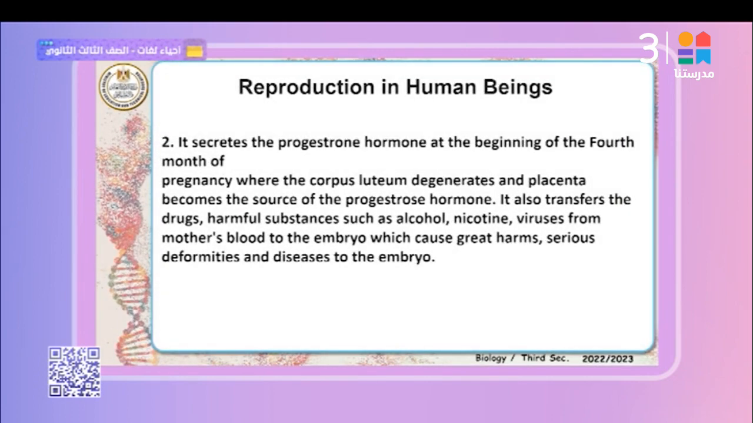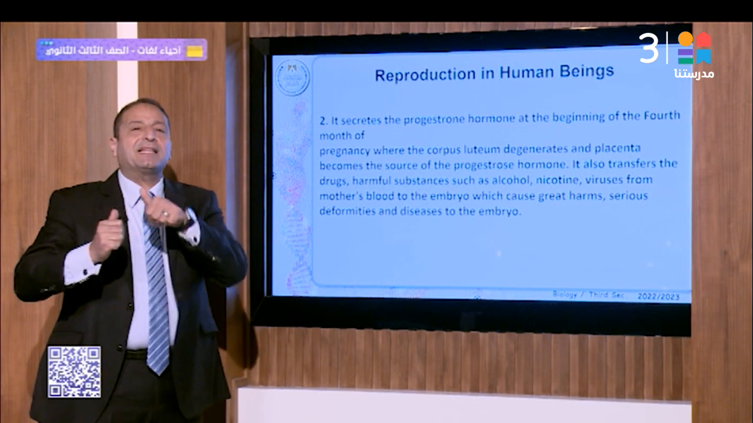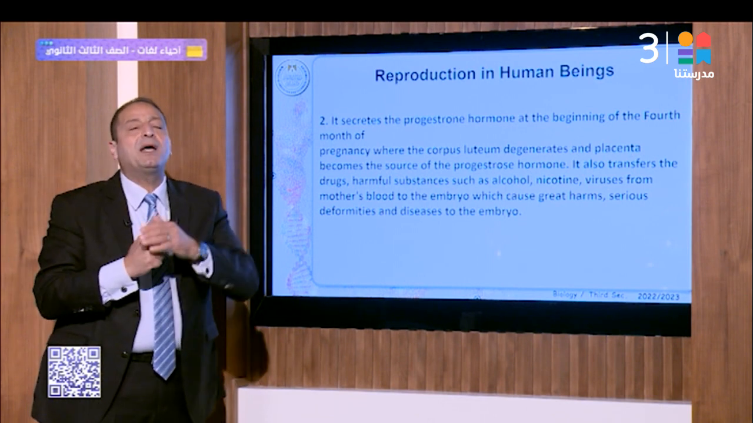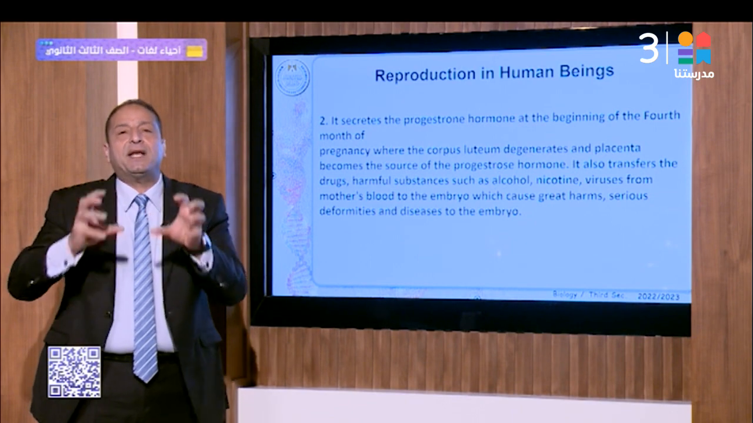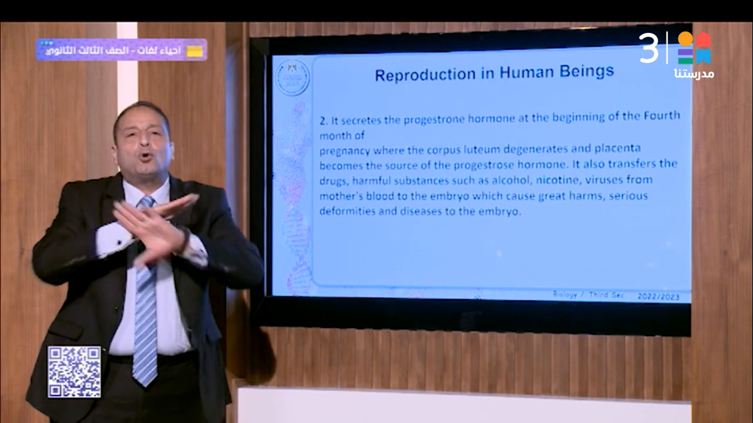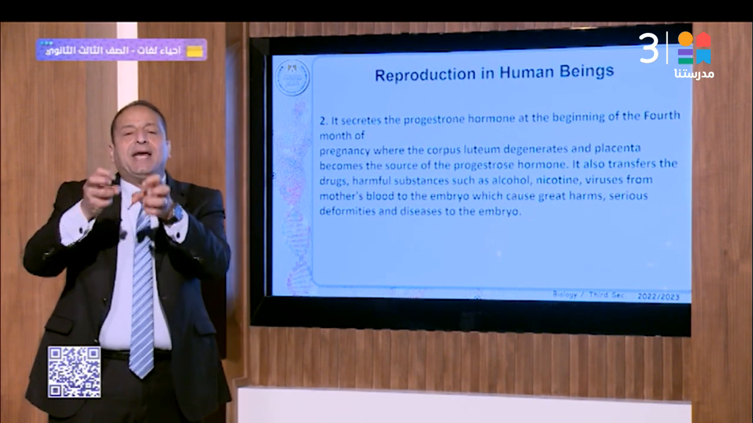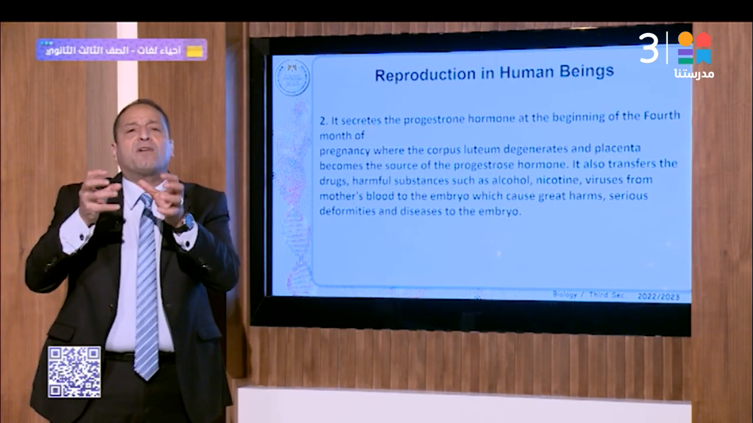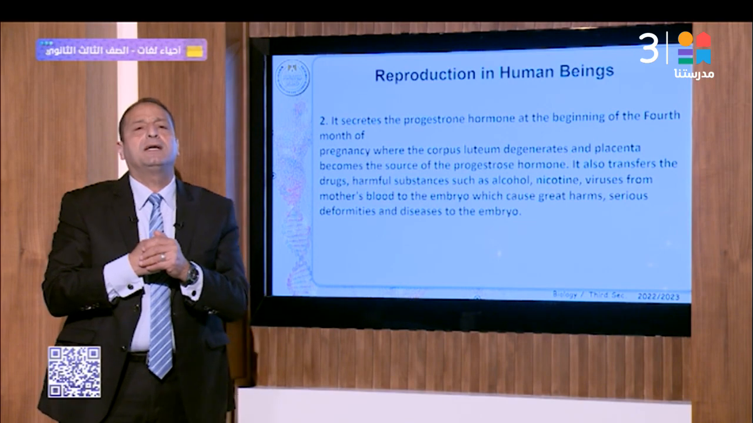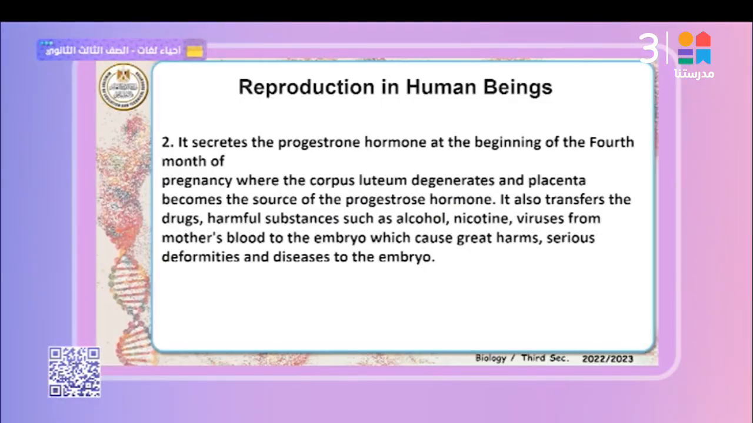Number 2: it secretes the progesterone hormone at the beginning of the 4th month, because the corpus luteum degenerates and the placenta replaces it by secreting progesterone. If the secretion of progesterone stops, the pregnancy doesn't complete at all. Why? Progesterone supplies the endometrium of the female with blood capillaries, meaning a large amount of blood that feeds the embryo. During pregnancy the corpus luteum degenerates and the placenta becomes the source of the progesterone hormone.